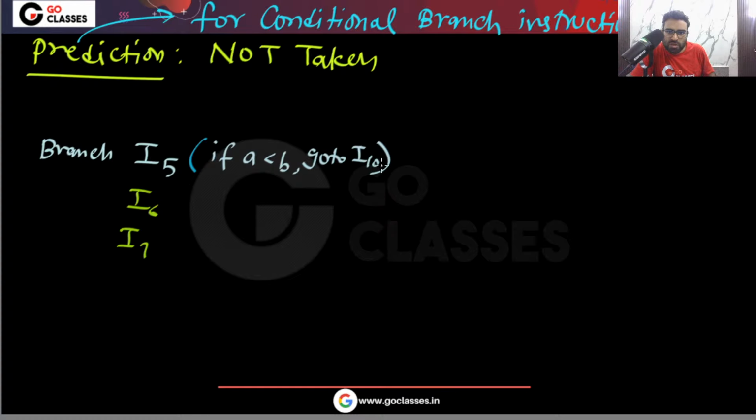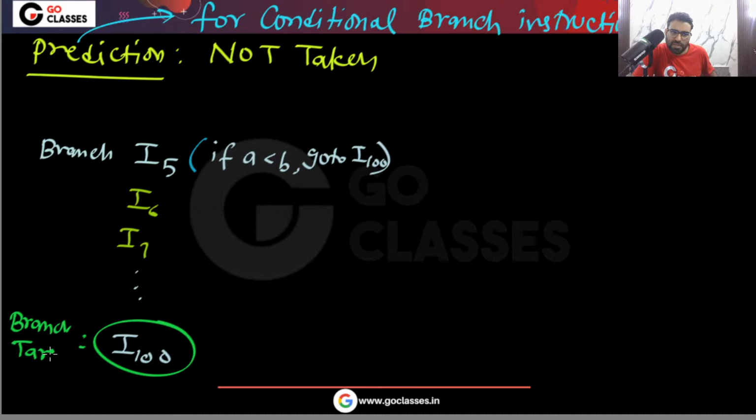So you can see this I100 is here. Is this clear? So basically this address is called the branch target address. This is called the branch target address. At this branch target address, you have this instruction I100. Is this clear? Very simple.